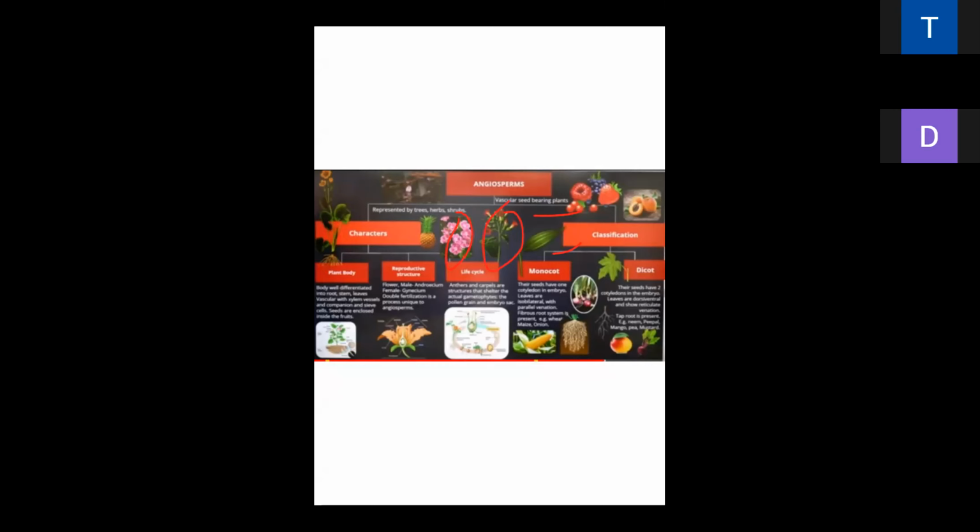And all of these are nothing but, look at the fruit. Here are the fruits like blueberry, raspberry, and apricot. Here is the apricot. Look at the apricot there. Dicot. This is also an apricot. Here also an apricot is present.